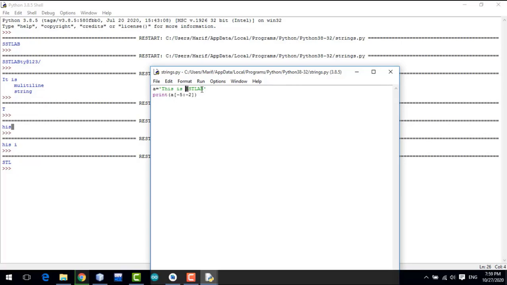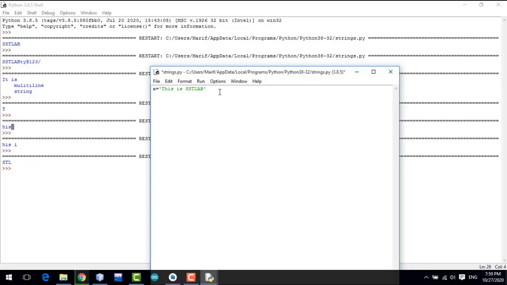It is started from the minus 2. If you want to check these addresses, so you can see here minus 0, minus 1, minus 2, minus 3, minus 4, minus 5. When you count the addresses from the right to the left, the addresses will be in the minus. But when you count the addresses from the left to the right, the addresses will be in positive positions. So you can also use negative indexing in the slicing.